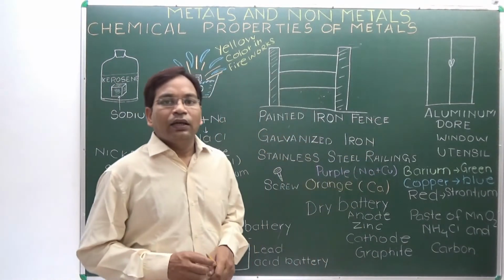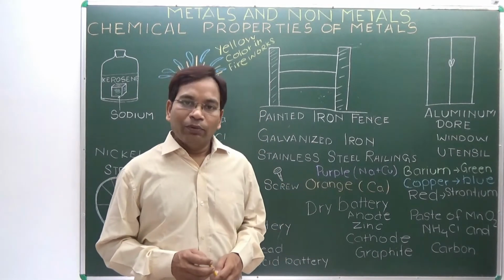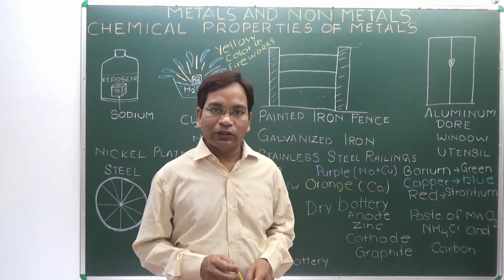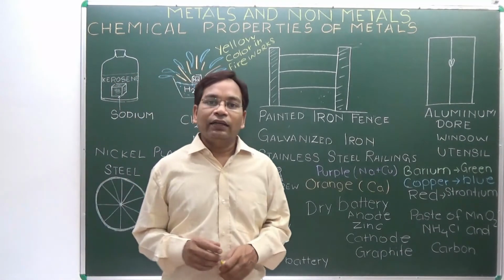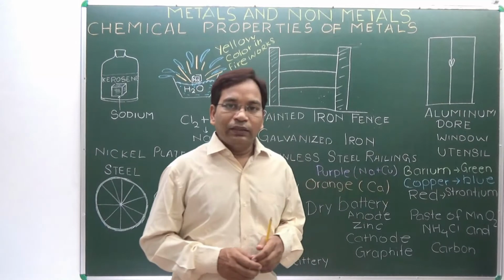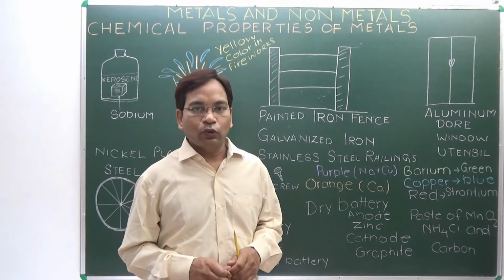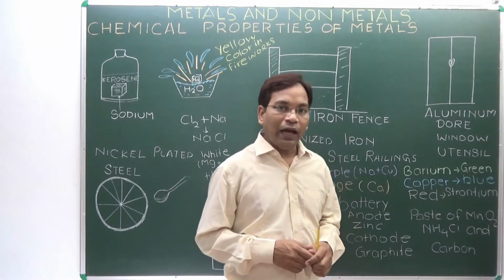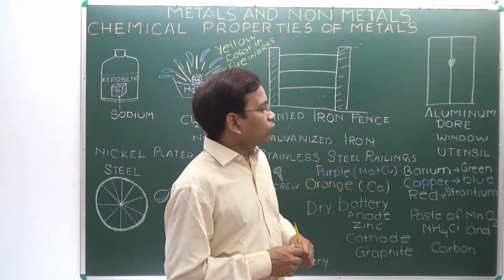Iron is there in our blood also, in combination with hemoglobin. Hemoglobin reacting with oxygen is red in color, but when it reacts with carbon dioxide, it is blue in color. So how iron reacts with oxygen and carbon dioxide changes the color. Iron is reactive in air; with time it slowly reacts and forms iron oxide, which is of no use, and we have to replace the iron again or continuously paint it so that it does not react.